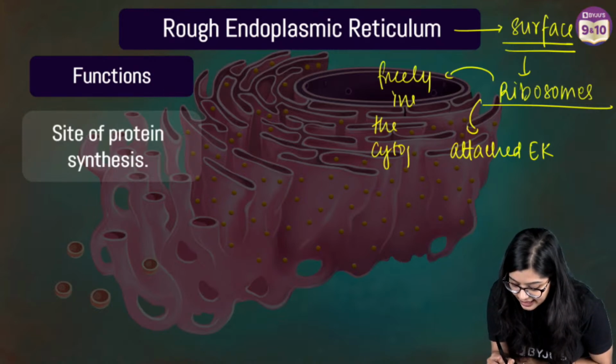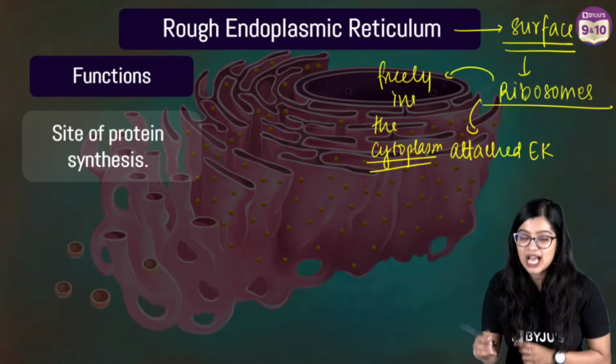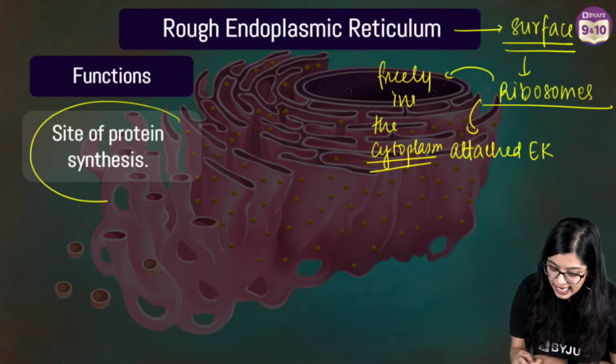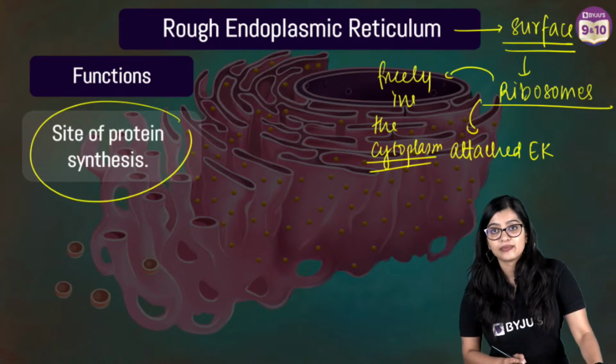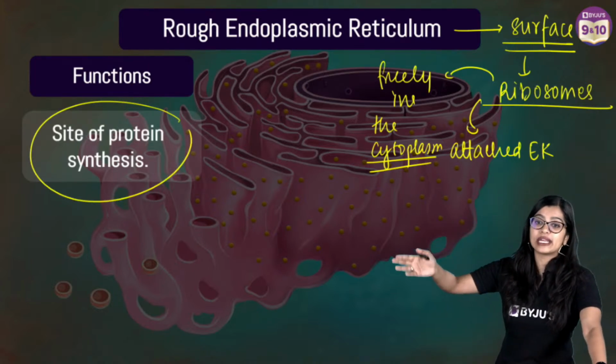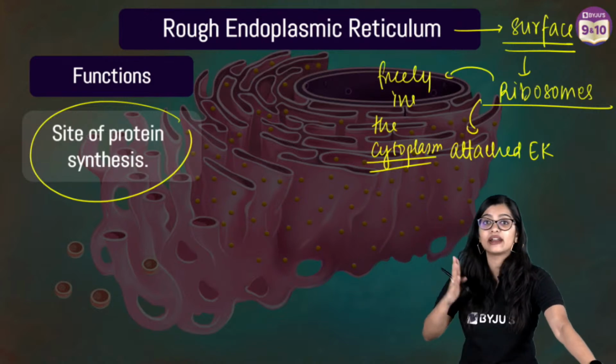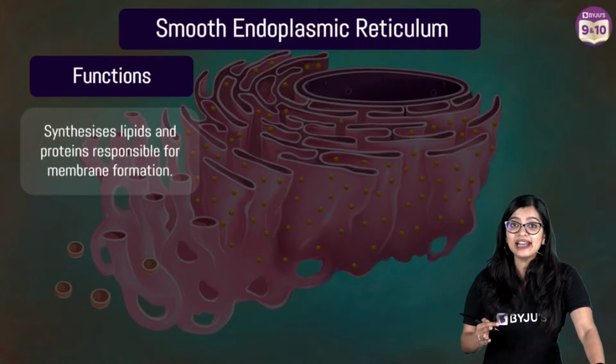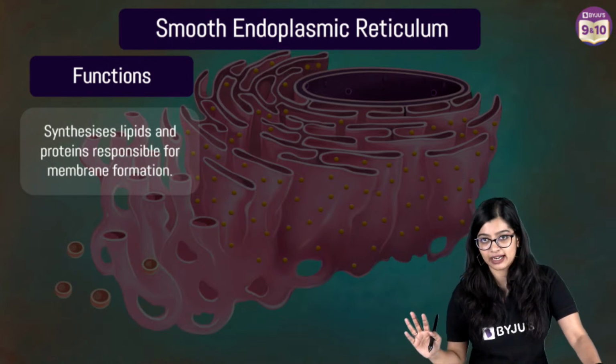So we find them freely in the cytoplasm, floating, suspended in the cytoplasm. What do they do? They help in protein synthesis. So manufacturing of proteins takes place in the RER, which is the rough endoplasmic reticulum. While on the other hand, we have smooth endoplasmic reticulum.